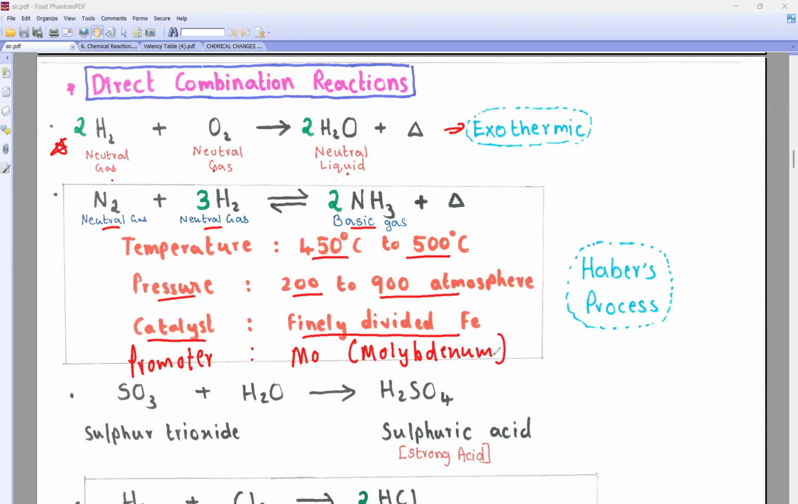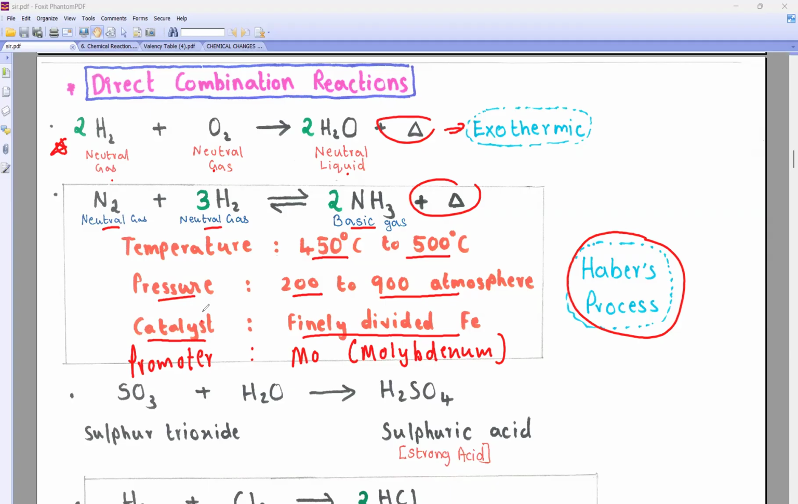Is this clear? And what was the name of this process? Haber's process. This reaction is also exothermic. Can you see this? Right. Now what is a catalyst? A catalyst increases the speed of the reaction. What is a promoter? It increases the efficiency of the catalyst.